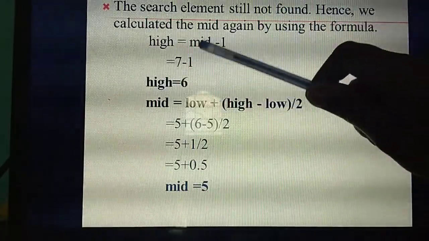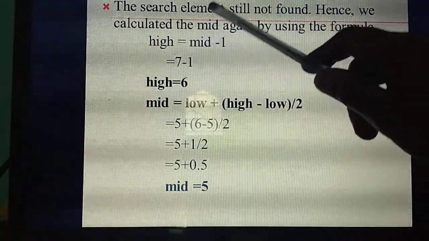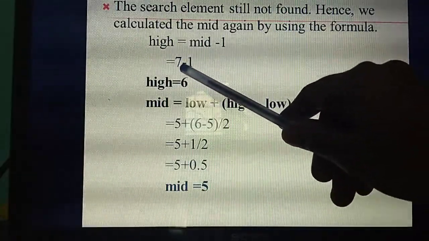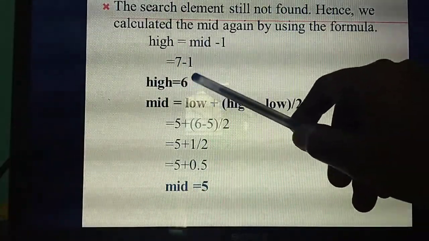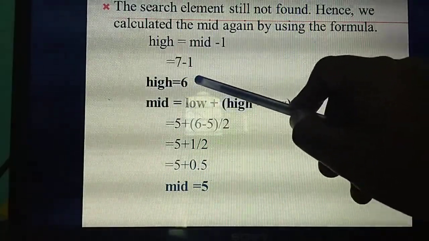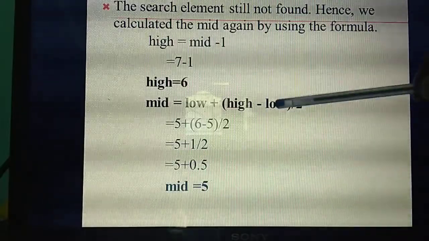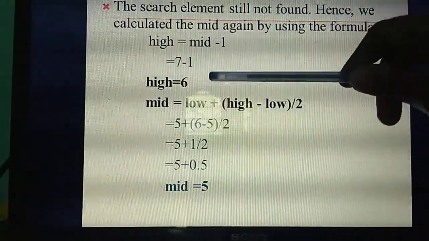Understand? So what's the last middle value you will get? Here also you need to take only the last mid value. What's the last mid value? 7. So 7 minus 1 equals 6. So what's the high value you are getting? 6. So in the place of the highest value you substitute this value 6.